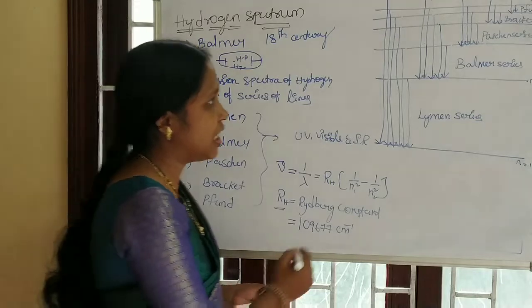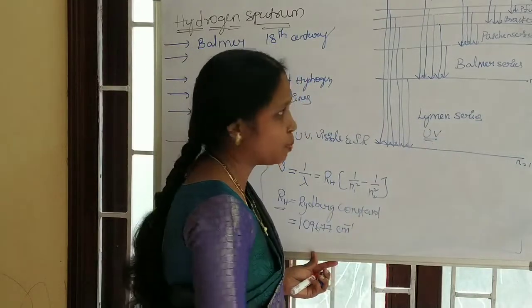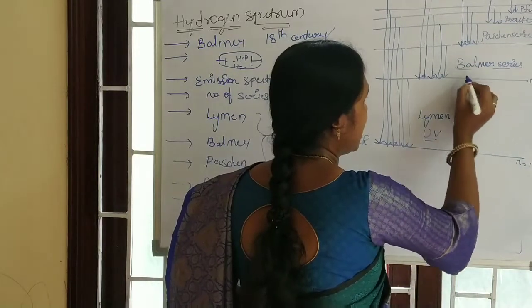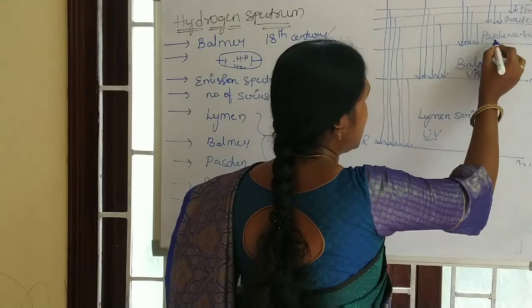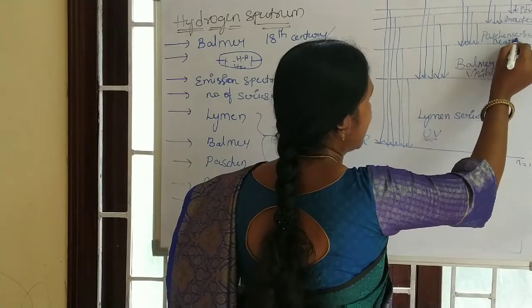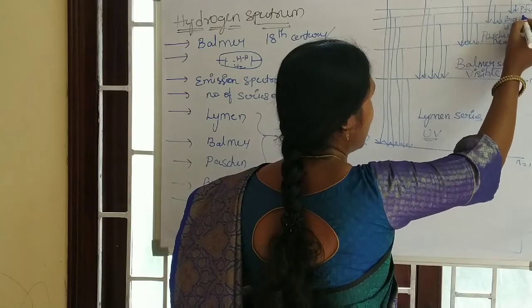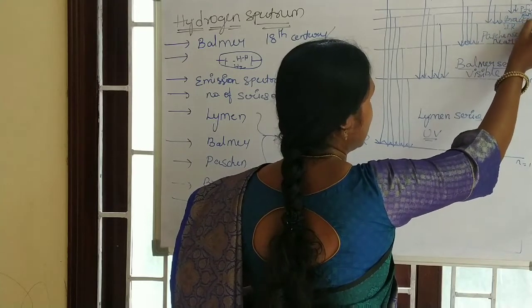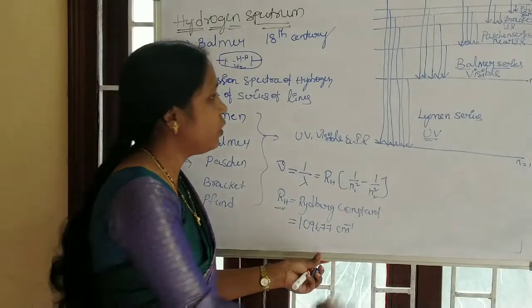Here, the Lyman series is observed in the UV region of the electromagnetic spectrum, and the Balmer series is in the visible region. Paschen is in the near IR region. Brackett is in the IR region and Pfund is in the far IR region. Here we see them.